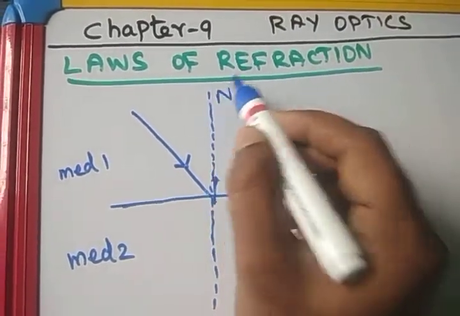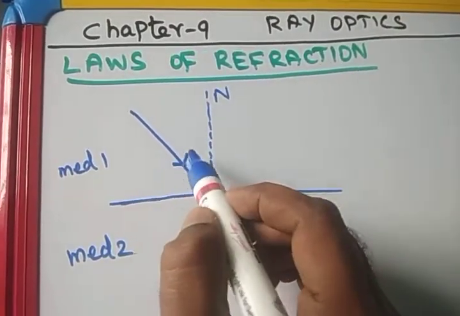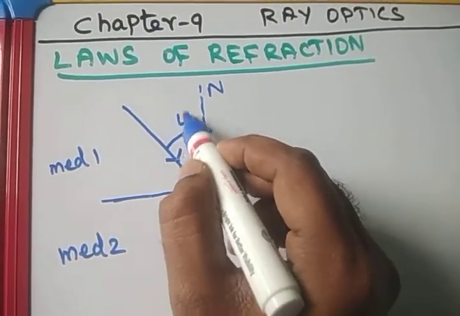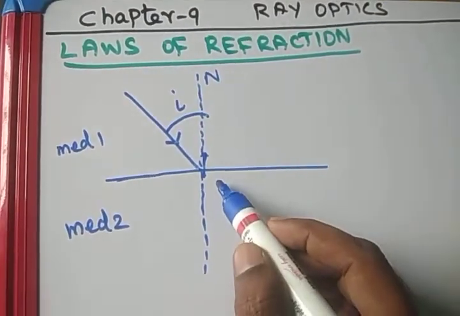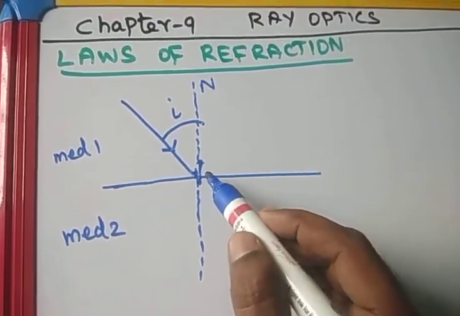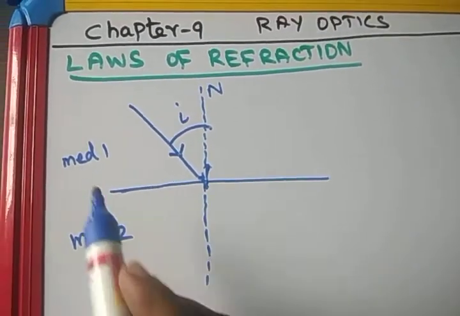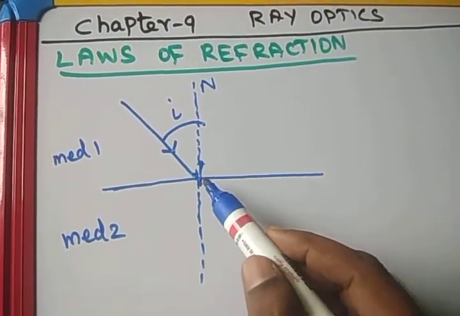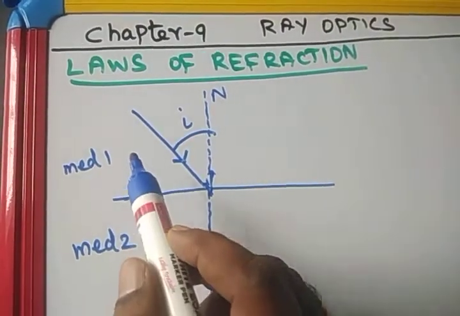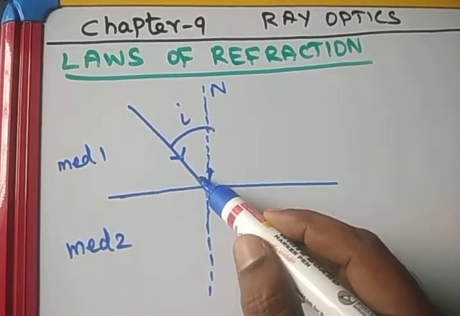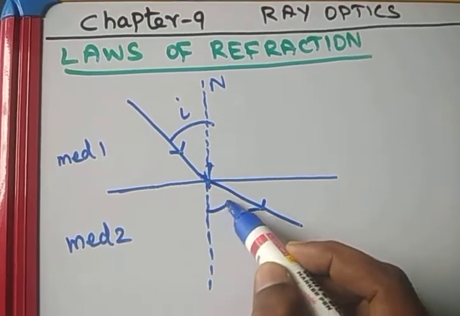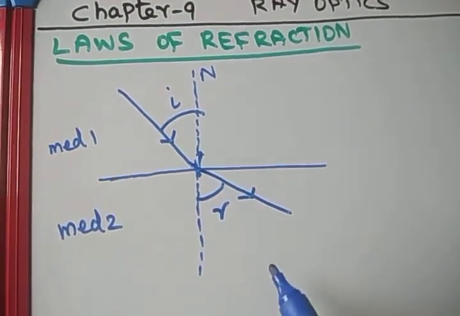This line is a normal line. This is an incident ray. The angle between the incident ray and the normal line is the angle of incidence. Then what will happen? The light will bend towards the normal when it travels from a rarer medium to a denser medium, or it will move away from the normal when it travels from a denser to a rarer medium. So there will be a bending of light. This is a refracted ray.